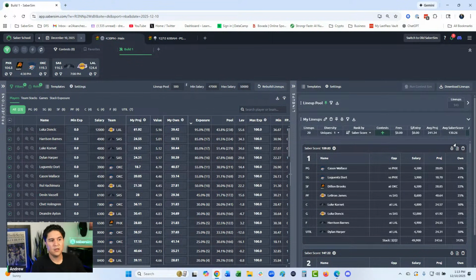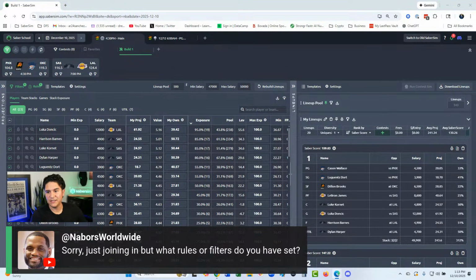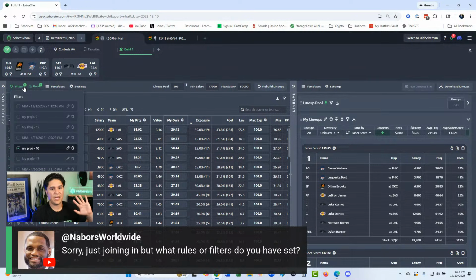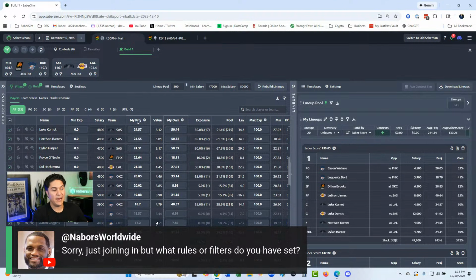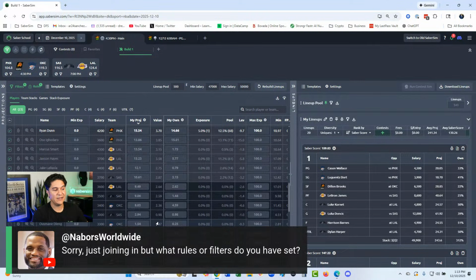Quick question while we go into analysis. Sorry, just joining in, but what rules or filters do you have set? Yeah, these were just some we were demoing. I think these are very hands-off filters and rules. So this one says show players with a projection greater than 10. So just trying to avoid some of these players who might not even get in the game.